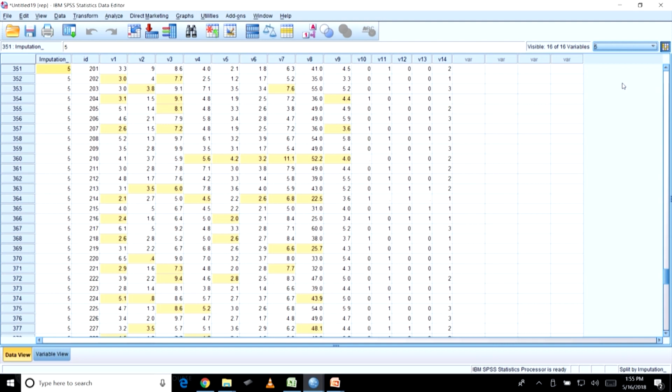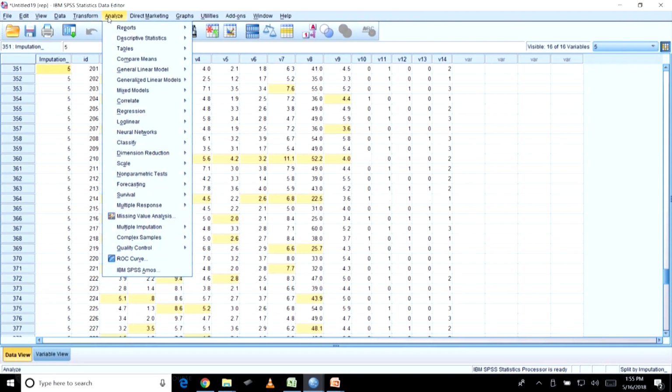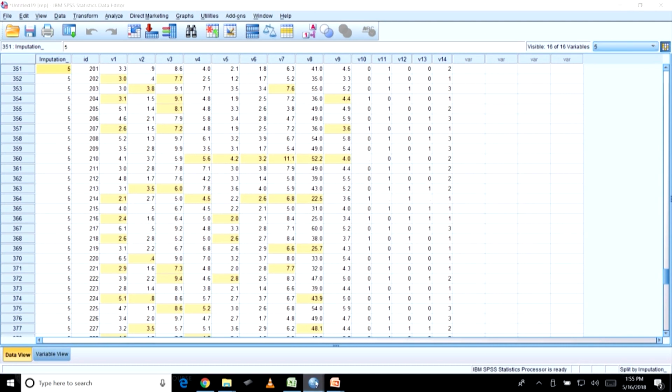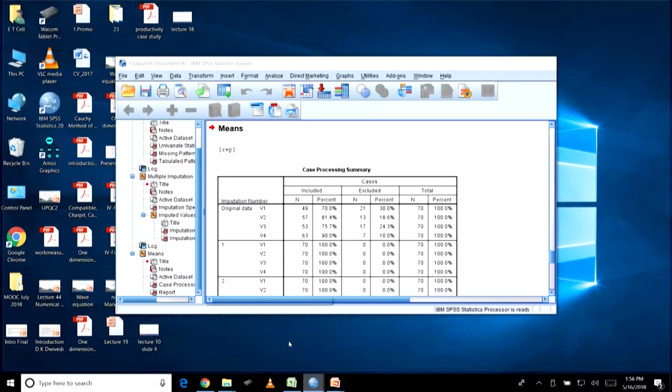So the question is, we now have 5 imputed data sets, but which one will you use? You will use the pooled estimate. How do you do that? Suppose I want to analyze the sample means of this study. I am taking some of these values, V1, V2, V3, V4, and I want to see their means. Let us look at the output table.